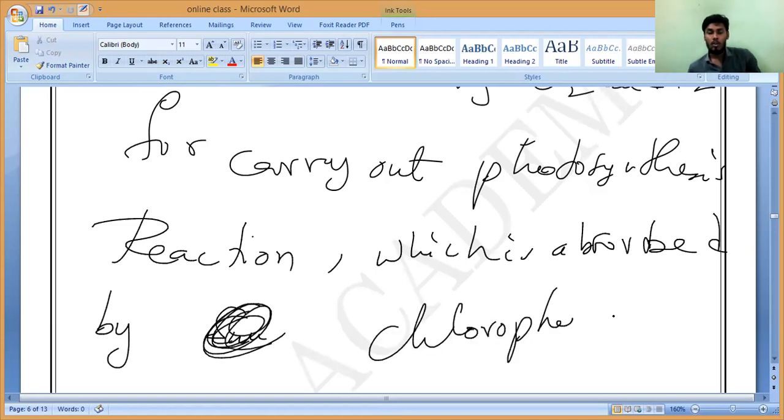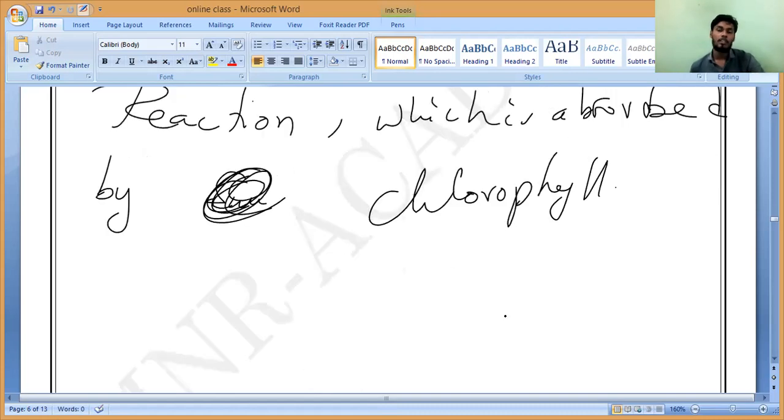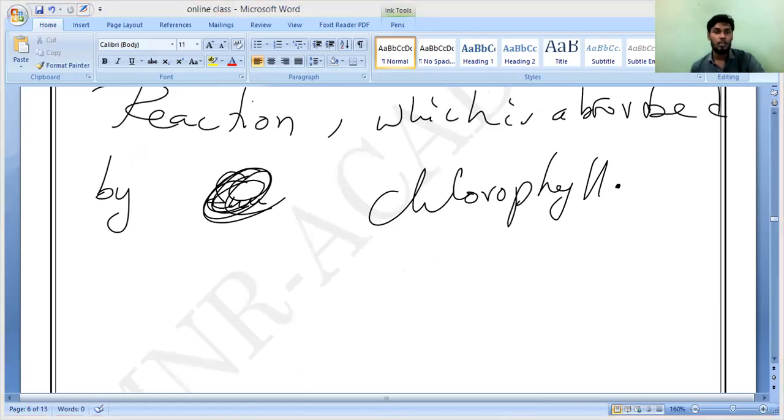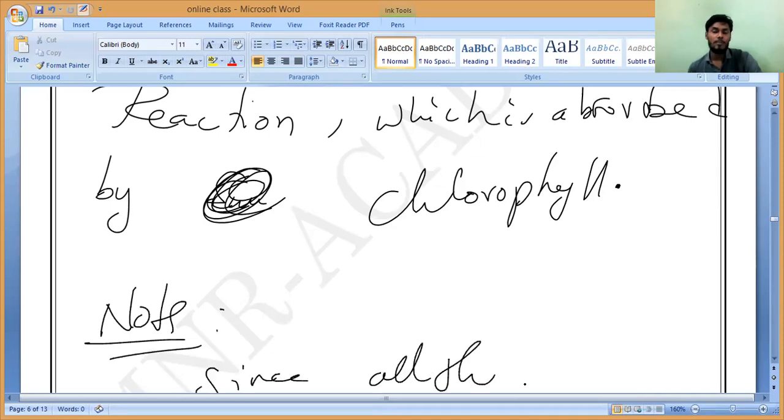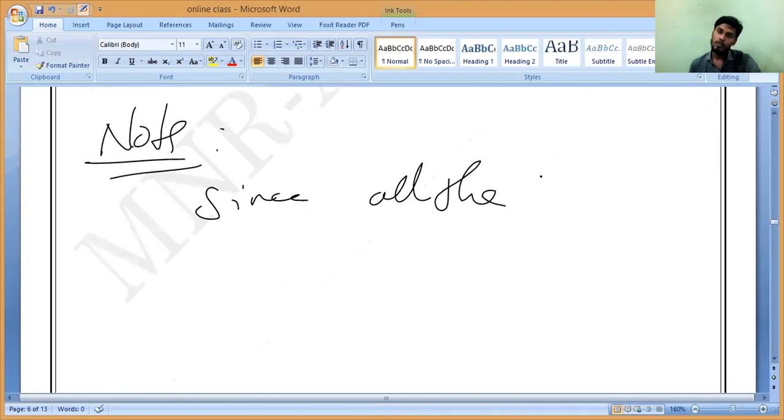So from this is the importance of sunlight. Yes or no, Hari? Can you say, in this earth, is there any food which will be manufactured without sunlight? No, sir. That is the point you should write. Every food is made using sunlight. That is what you have to remember.